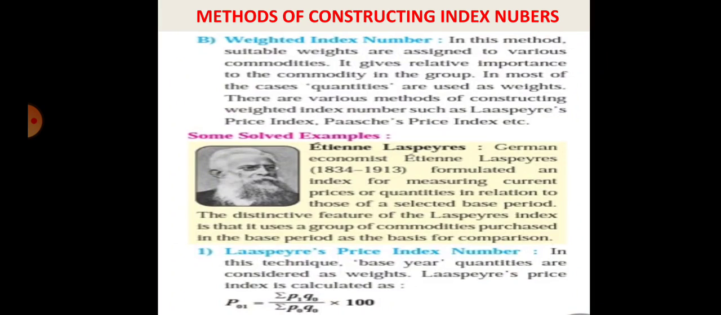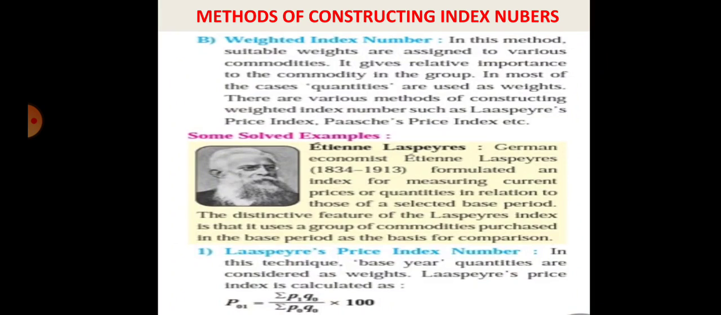Who is Laspeyres? Laspeyres is a German economist. His period is 1834 to 1913. He formulated the index number for measuring the current prices or the quantities in relation to those of a selected base period. Means Laspeyres considers the current year price and base year price, and the base year quantity. I repeat again, Laspeyres never considered the current year's quantity. That's why he always selects the base period.